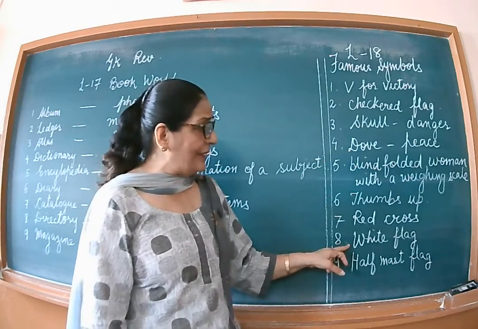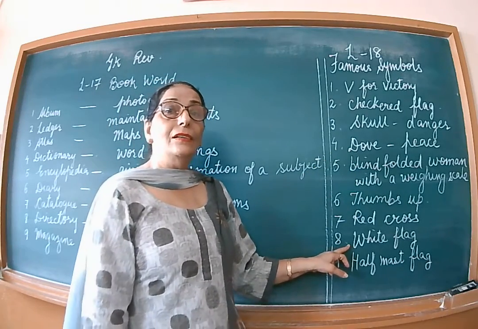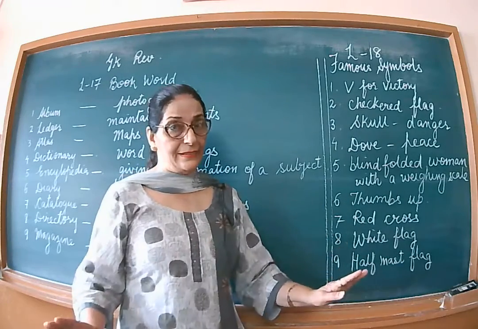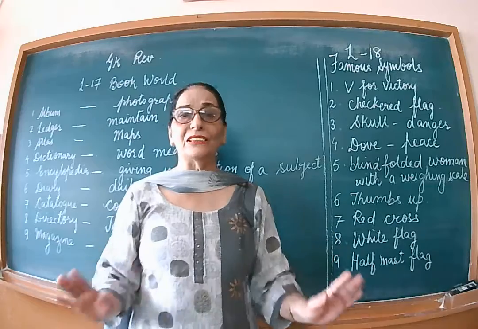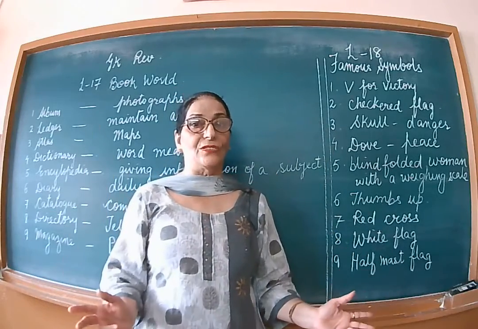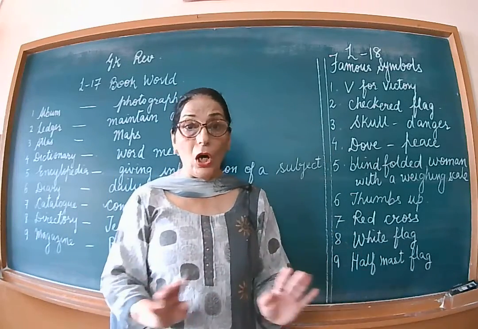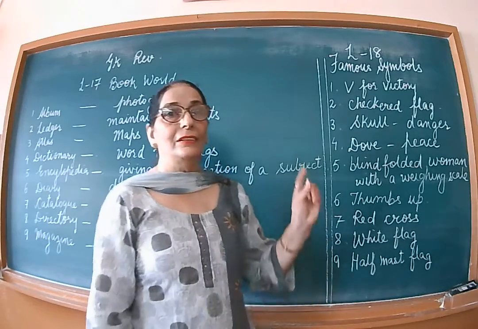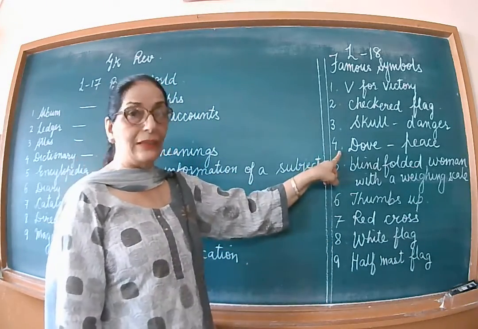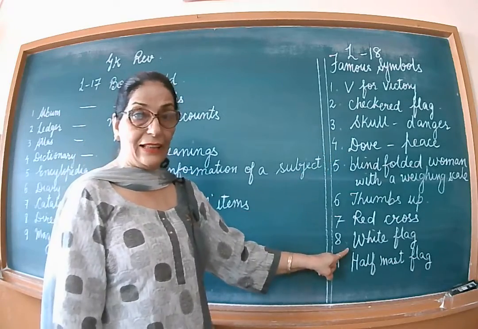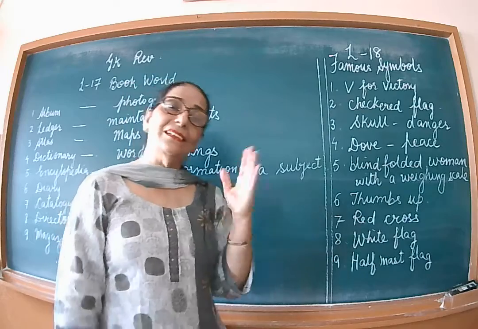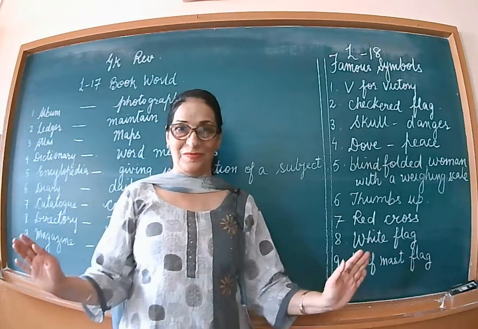Next is a dove and a white flag. Dove and white flag, these are specially shown wherever there is peace. When there is a peaceful atmosphere, there is no war, there is no fighting, then they show the picture of a dove or a white flag. Both mean peace. Peace in Hindi means Shanti, no fighting.